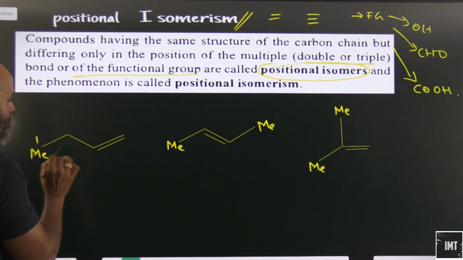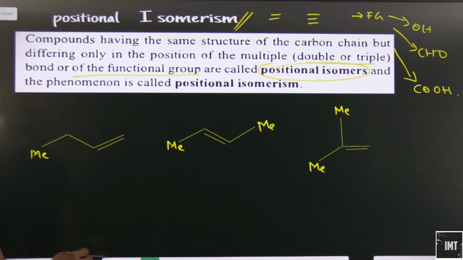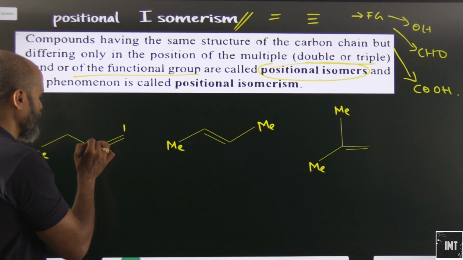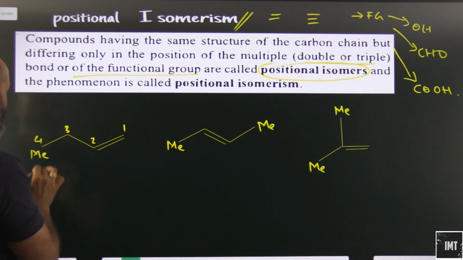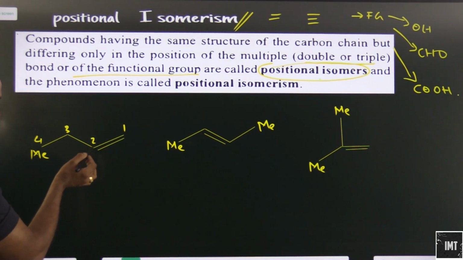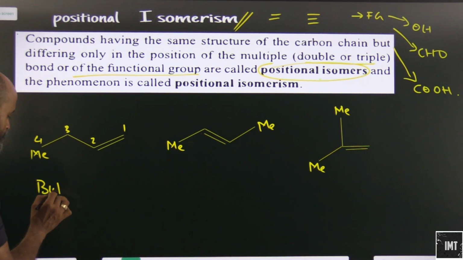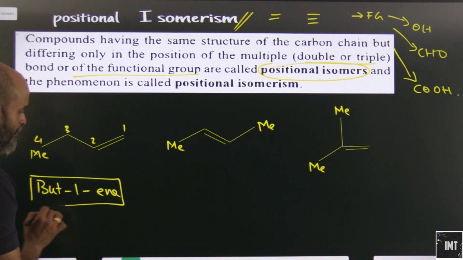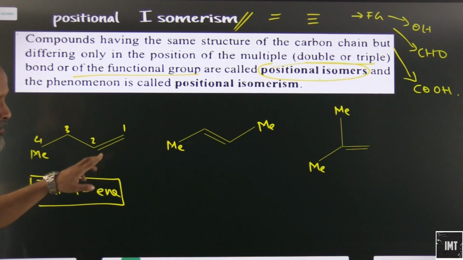Now let's look at this. So this is 1. Shall we start from 1 here? No, obviously we will have to apply the lowest locant to the double bond. So we have 1, 2, 3 and 4. What do we name this as? But-1-ene. What will be the molecular formula?